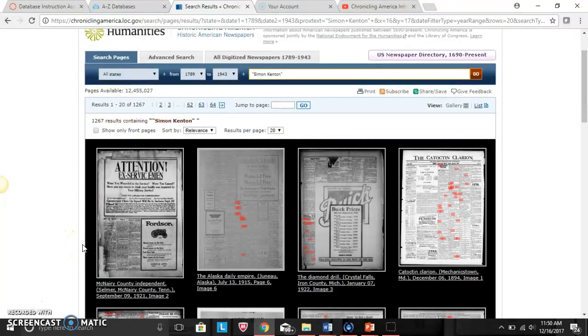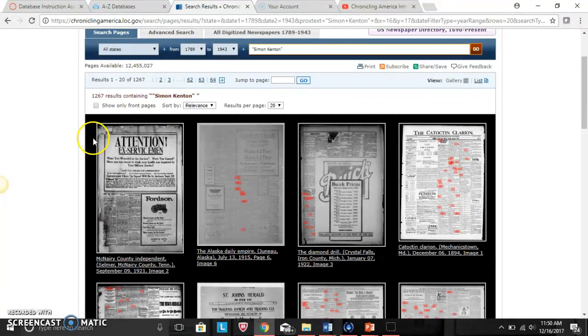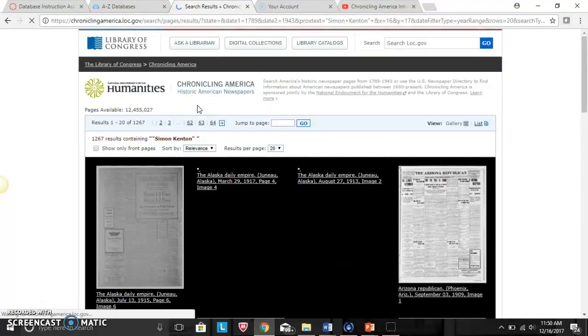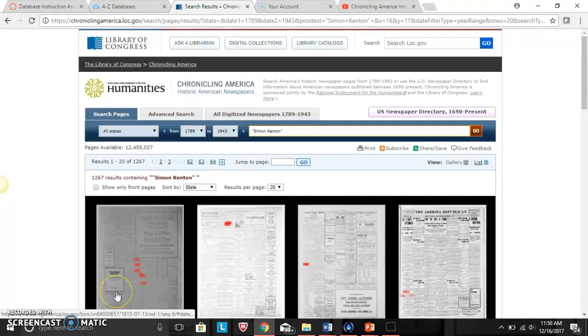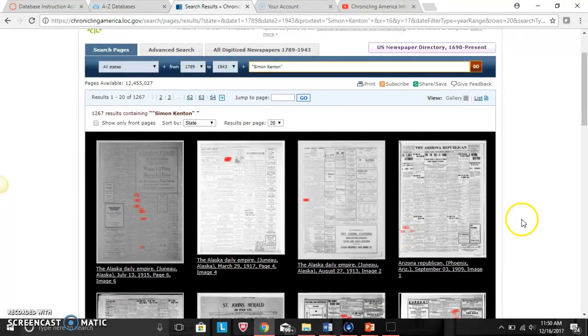So looking at these newspapers we've been given, we can now filter a little bit more. We can change the results on the page and look at 20 to 50 newspapers. And we can sort these by the relevance of the information, or the states, which would put them in alphabetical order. Let's see what happens when I hit state. So now you can see we're looking at Alaska straight away, and it would go all the way down to our last newspapers, which I would say would be Wyoming. We can also look by the title of the newspaper and the date of the newspaper.